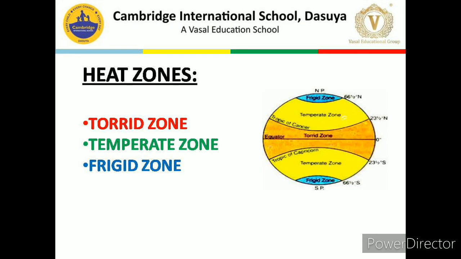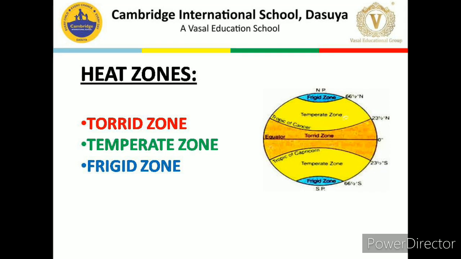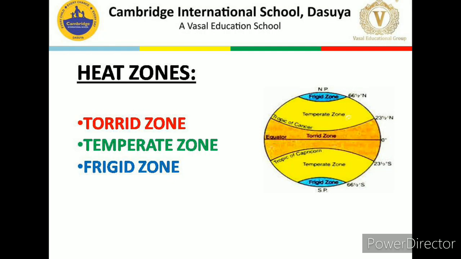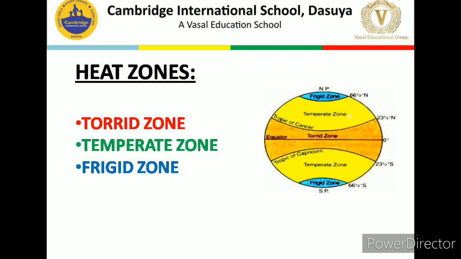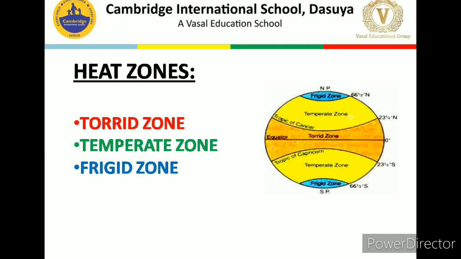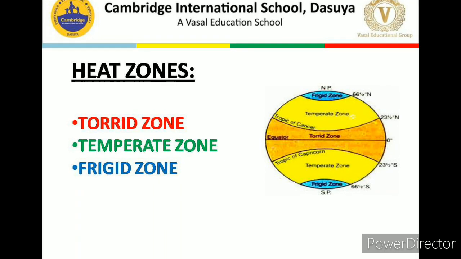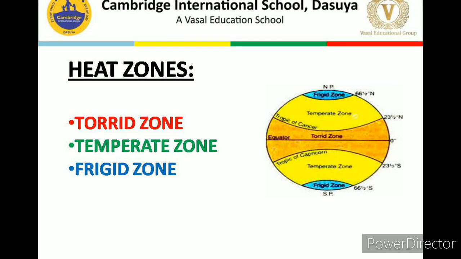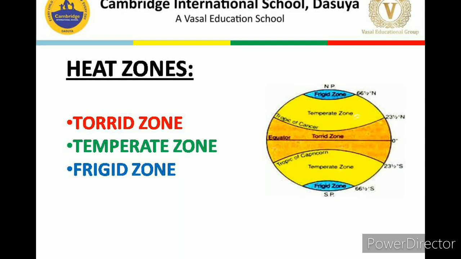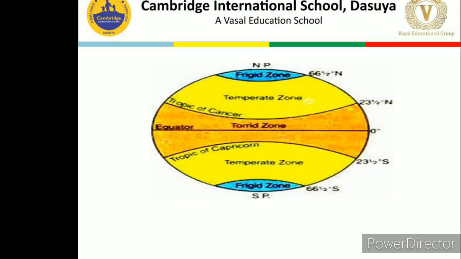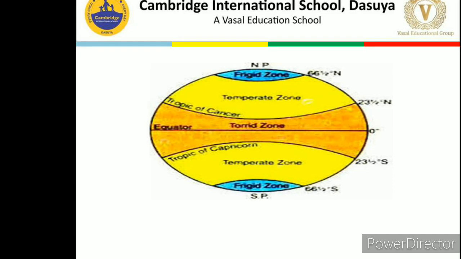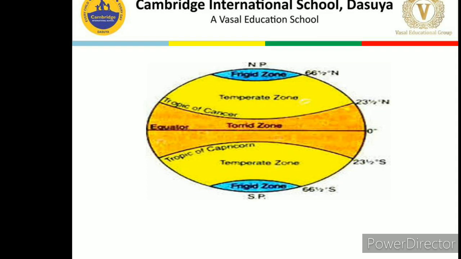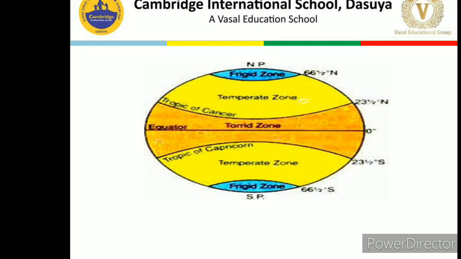Dear children, now let's move ahead to our last topic which we have not discussed yet, that is heat zones. As I have told you earlier also, heat zones means the earth has been divided into different areas according to the amount of heat it receives. So there are three heat zones. Number 1, torrid zone. Number 2, temperate zone. And number 3, frigid zone. So let's see in the diagram also, as it's clear there.